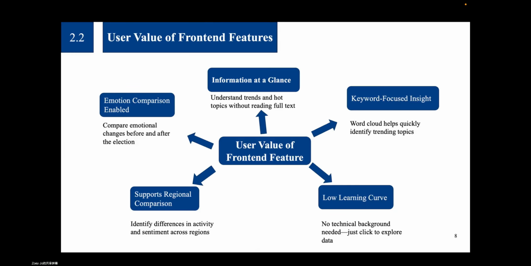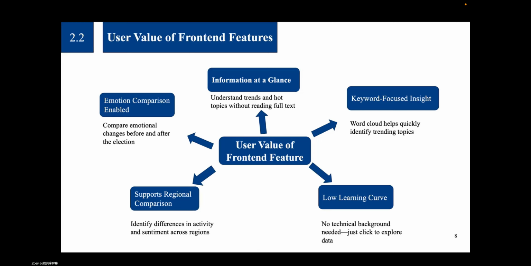So why does this matter for users? First, it helps users understand sentiment trends at a glance without reading any raw texts. They can also compare emotional changes before and after the election and identify regional differences in sentiment. The word cloud helps them quickly focus on hot topics, which is useful for journalists and researchers. And most importantly, the interface is very easy to use, with simple buttons and sliders.